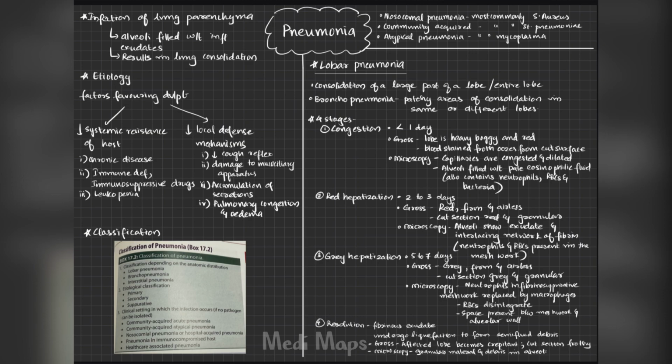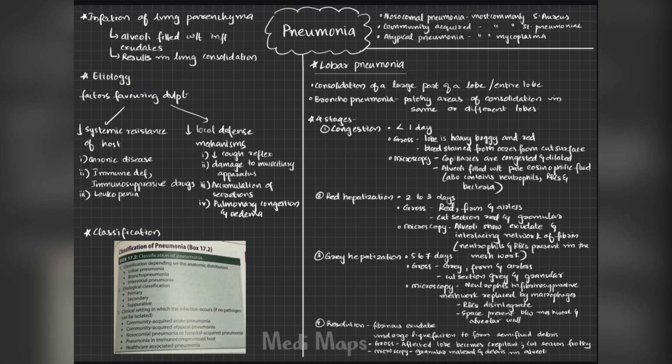Now, moving on to etiology. The etiology of pneumonia can be broadly classified into two sections. The first one is mainly due to the lowered systemic resistance of the host, and the second one is the impaired local defense mechanisms. Lowered systemic resistance can be mainly due to immunodeficiency.